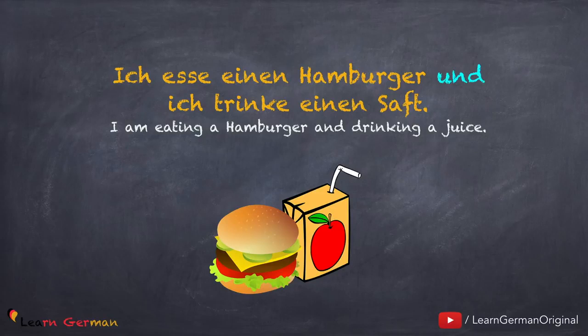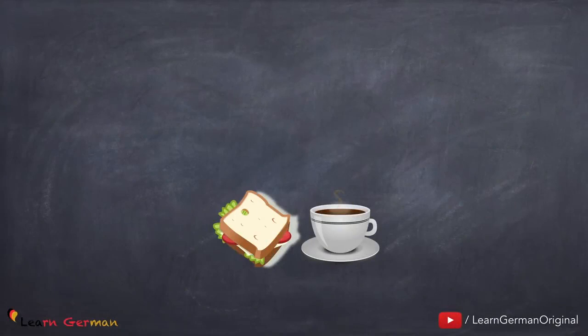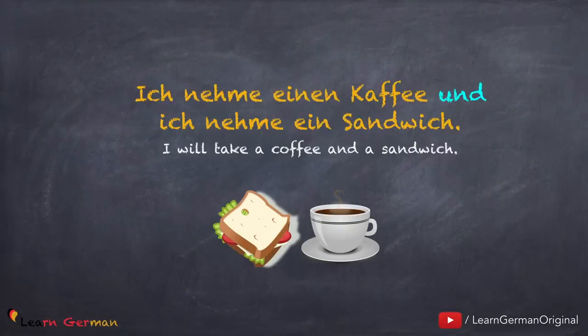In this case, the verbs are different, but the subject is the same. Hence, we remove the subject from the second sentence and we say: Ich esse einen Hamburger und trinke einen Saft. Let's look at another sentence. Ich nehme einen Kaffee und ich nehme ein Sandwich.